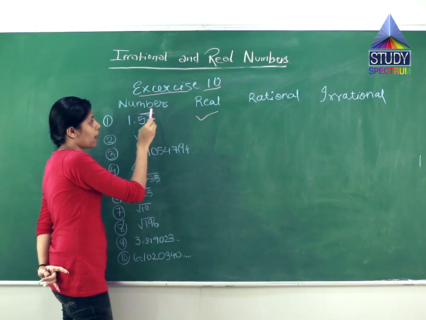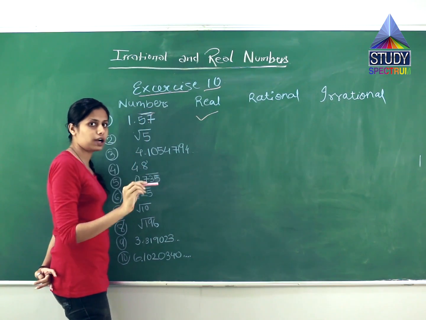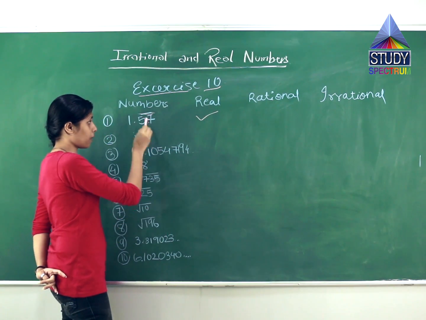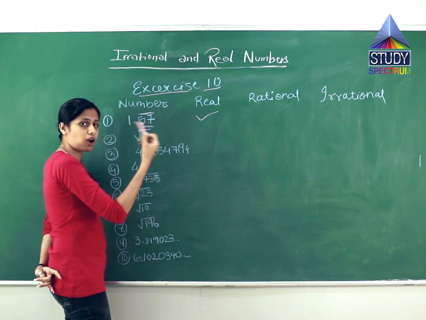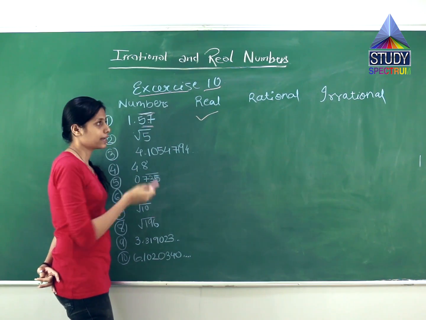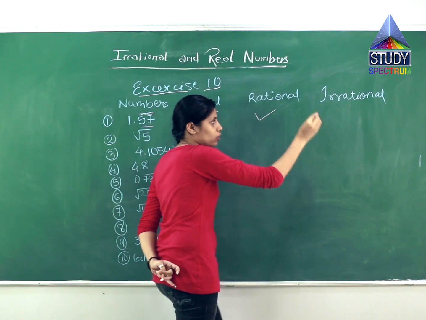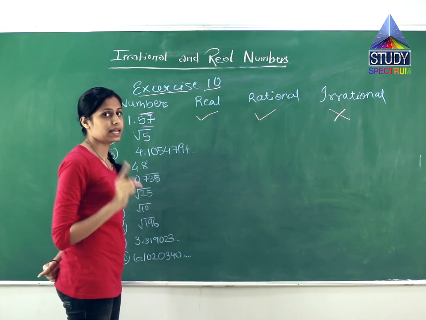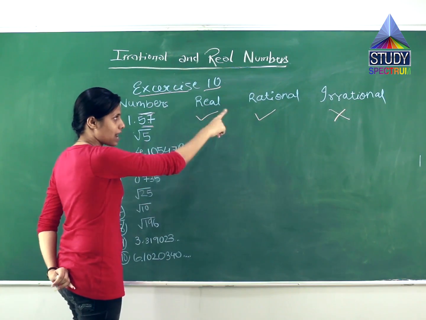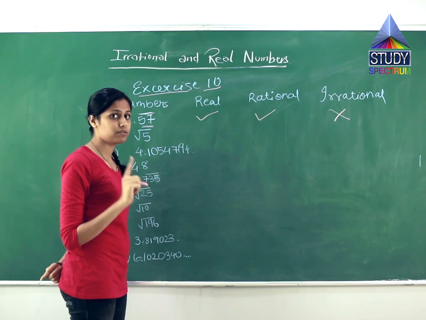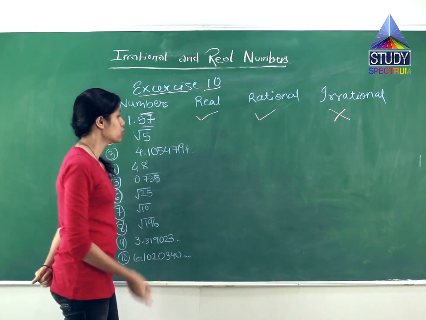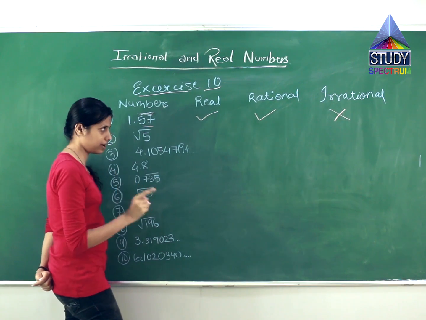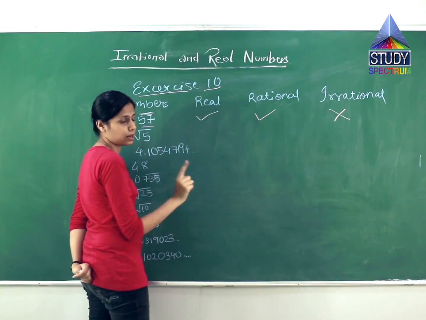1.557 and a bar above it. What does this bar represent? It is non-terminating. Means it is going to infinity. It is not stopping anywhere. But the bar represents these two numbers are always repeating. So what is it? Yes, it is a rational number and not an irrational number. Why? Because we have already learned the property that if it is terminating, then it is a rational number. But if it is non-terminating, then we should check whether it is recurring or not. So here it is recurring. 57 is recurring. Mind the word recurring. If it is recurring, that is why it is a rational number.